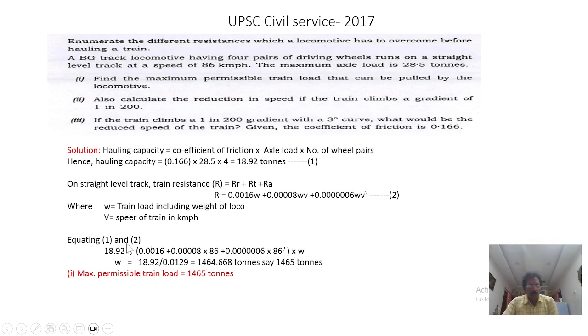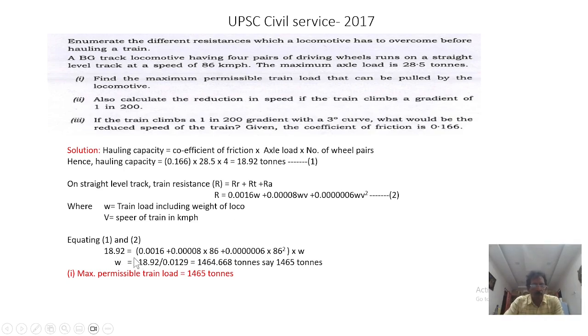Okay, so equating the both, we can find out how much load they can haul. Here only the load is not given, the unknown is W, but V is given. We know 80 kmph. So equating the hauling capacity, you will be able to find out the train load, including the weight of the loco. Okay, we can find out.